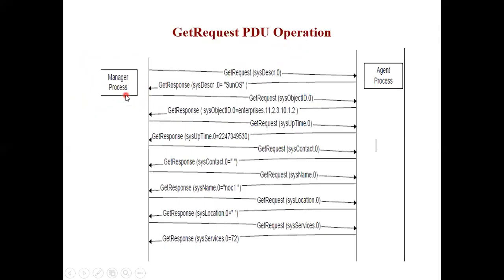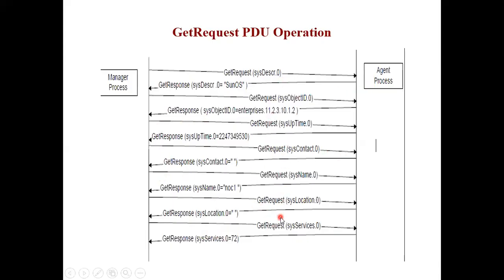On the left side, I have the manager process. On the right side, I have the agent process. The manager is sending a request, the request is sent, response is received, and I am going down. This is something like your television scanning. I don't think whether you people have undergone that subject. Horizontally you are going and vertically you are going down.